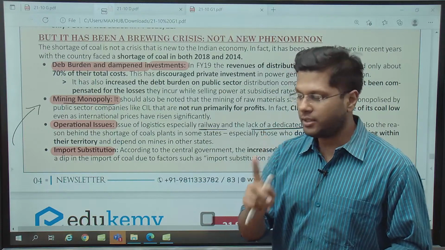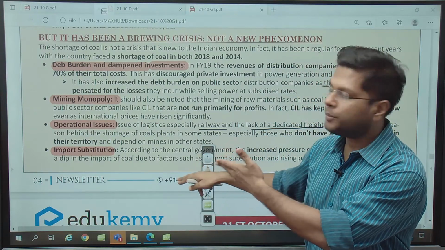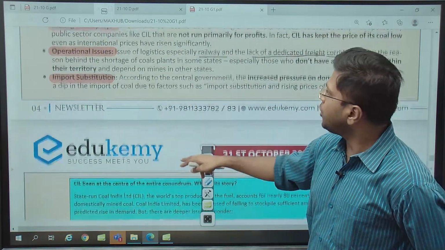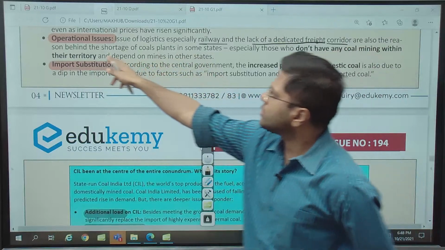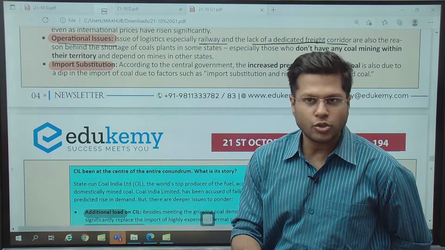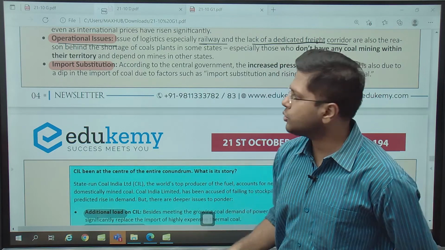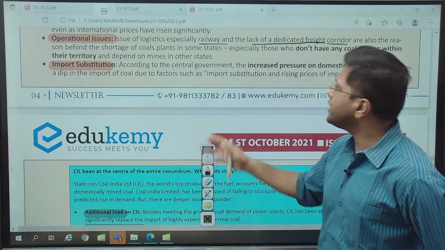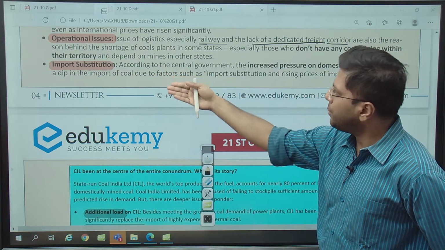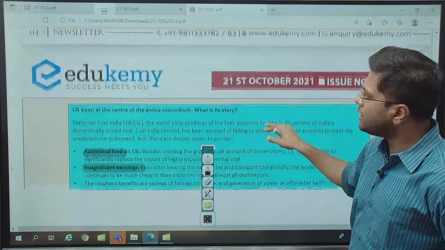See, very important point. It is a populist measure, but who has to suffer? Coal India has to suffer. So it is debt ridden because of all these things. Also operational issues. Transportation of coal through dedicated freight corridors has to happen, but we do not have those kinds of high speed corridors. So this is one issue. We are also trying to substitute an important component of the coal, but then again, there is increased pressure on that. So these are the issues.